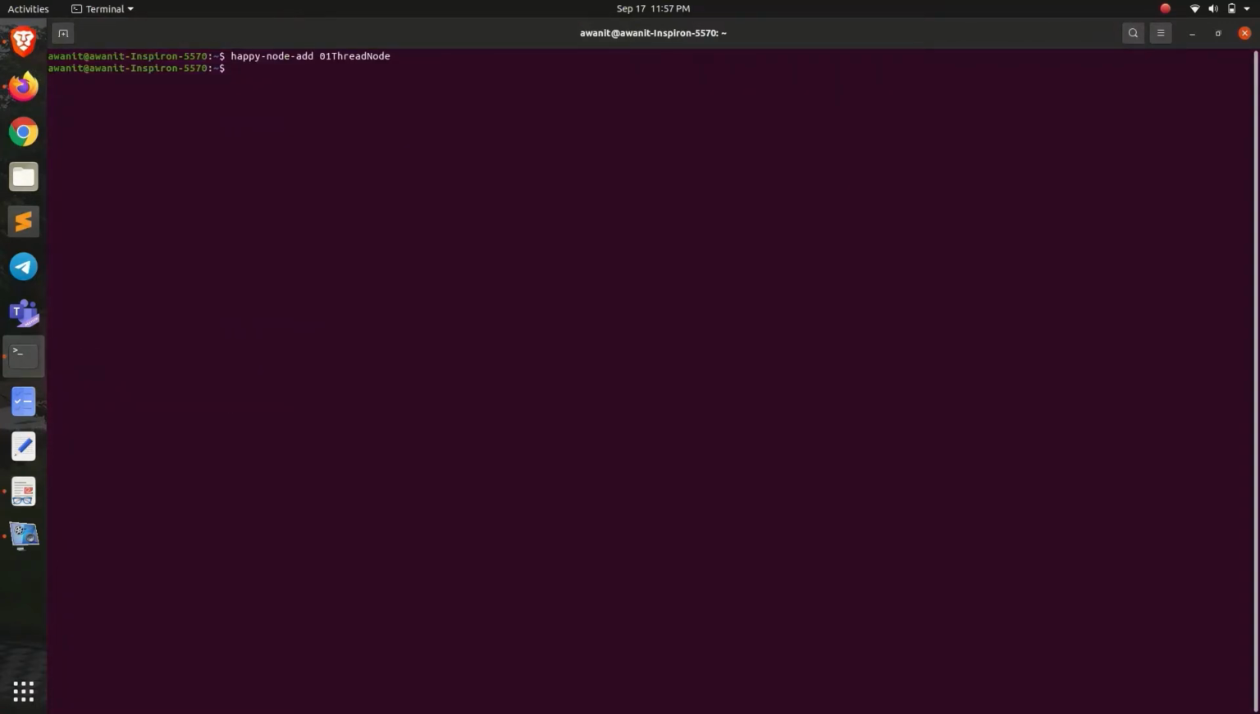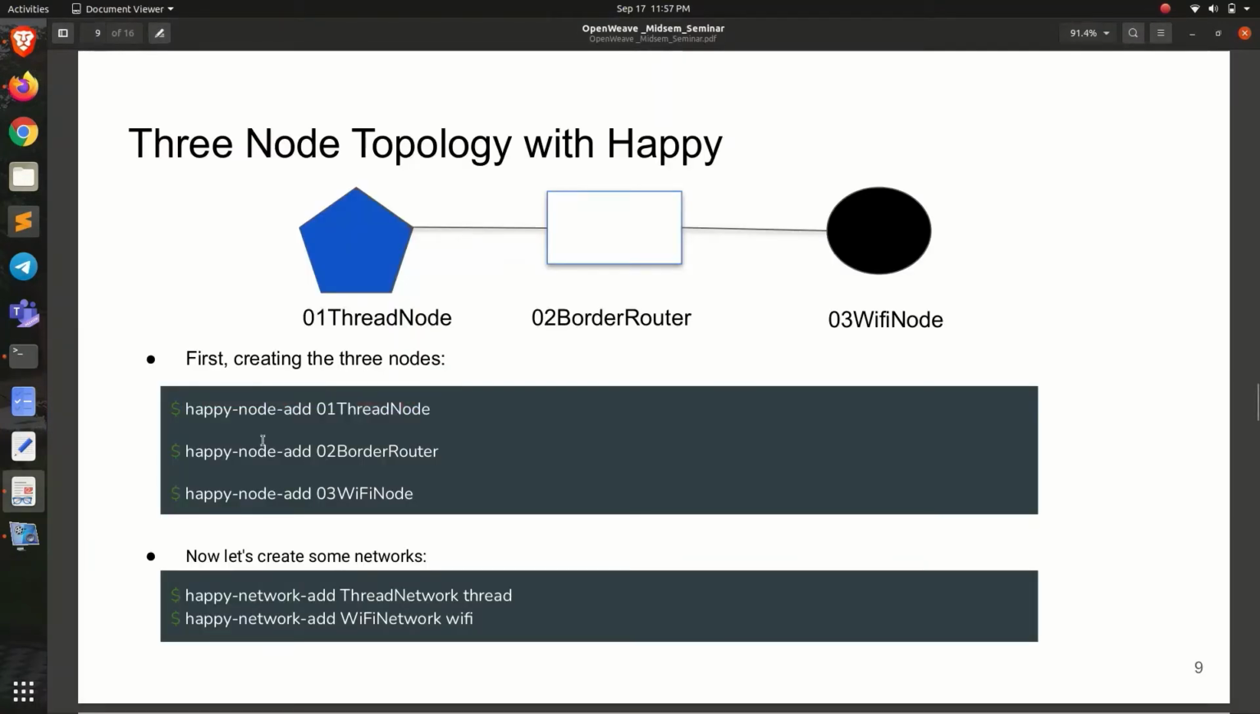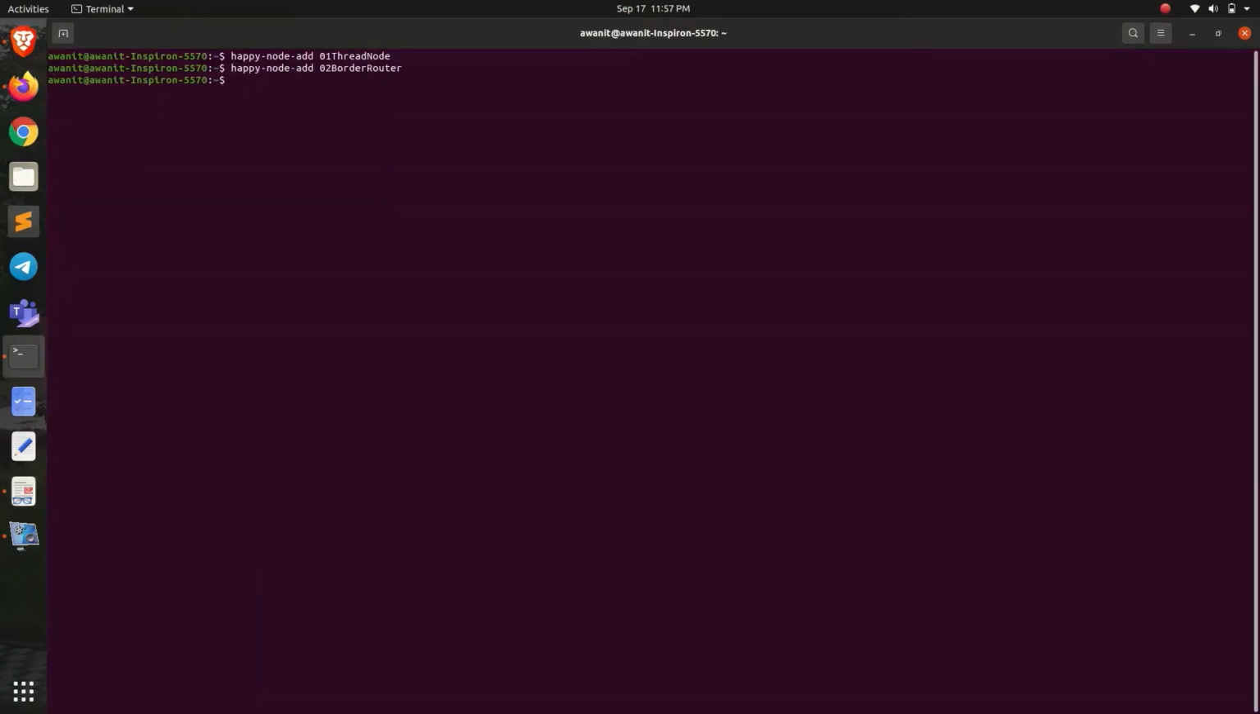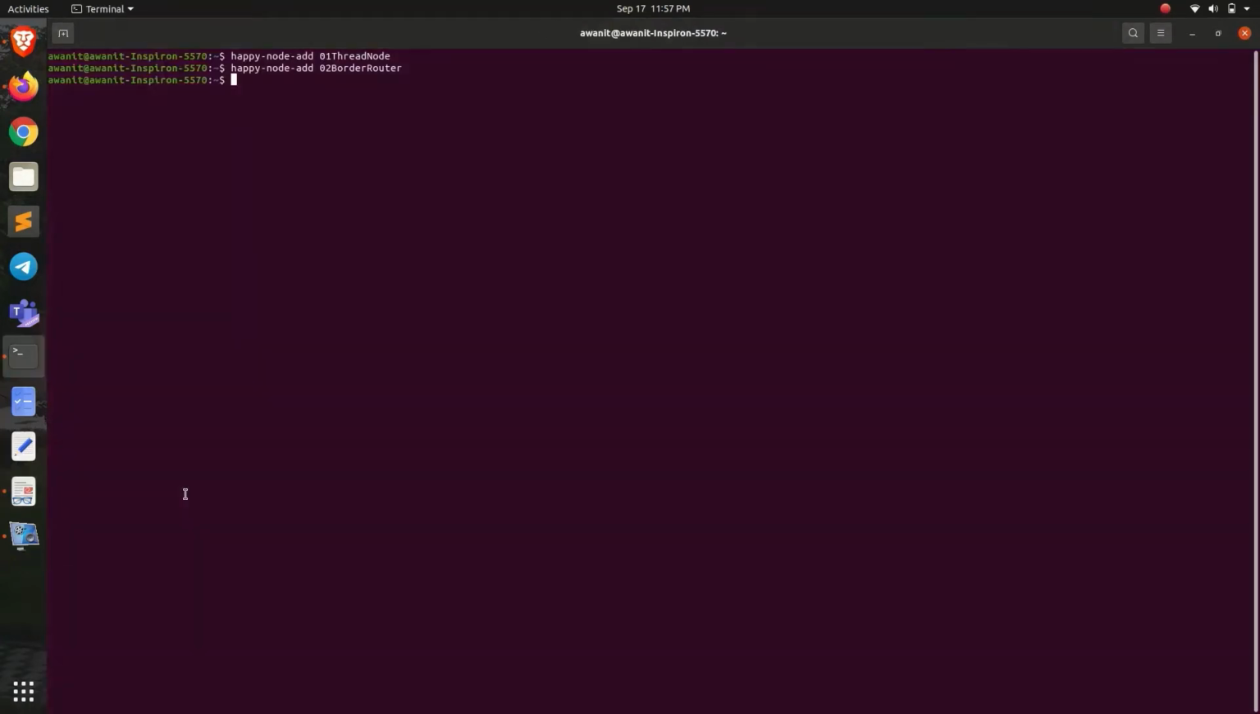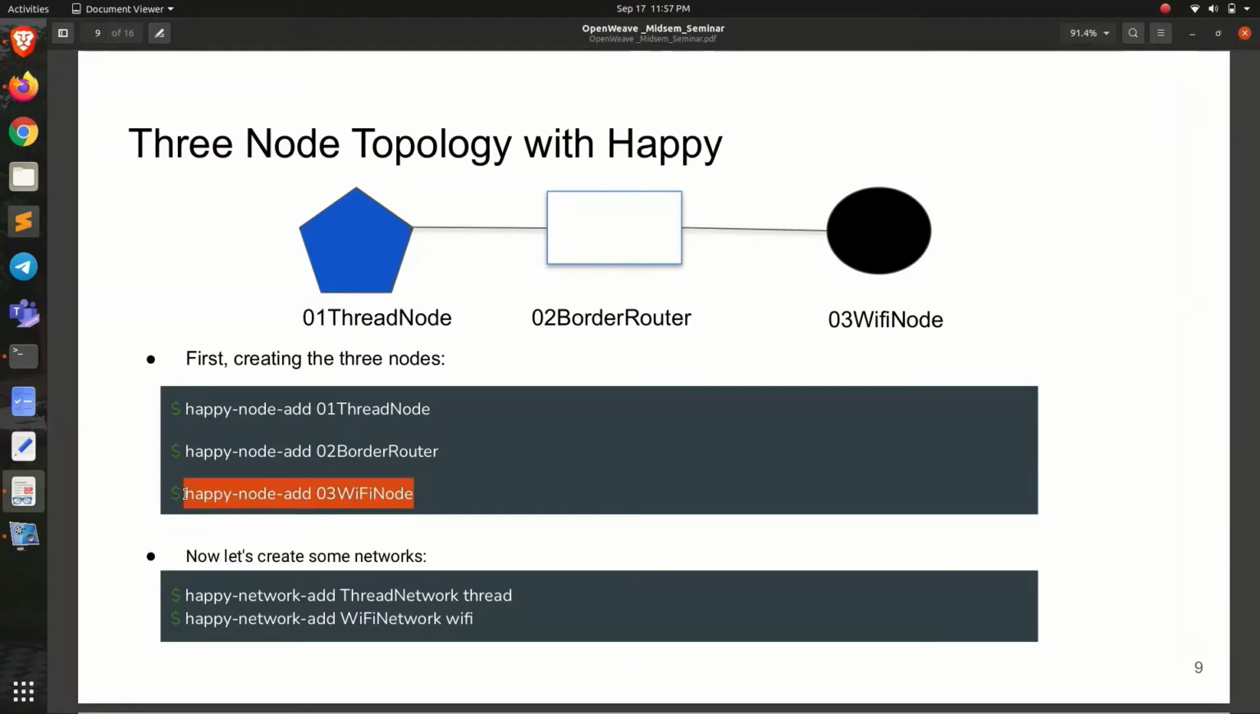So these are commands like happy-node-add thread-node. It will add a node named thread-node. Similarly, we will add another node named border-router, and similarly we will add a Wi-Fi node. Now the nodes are made.